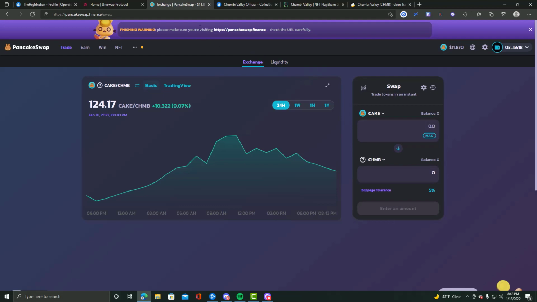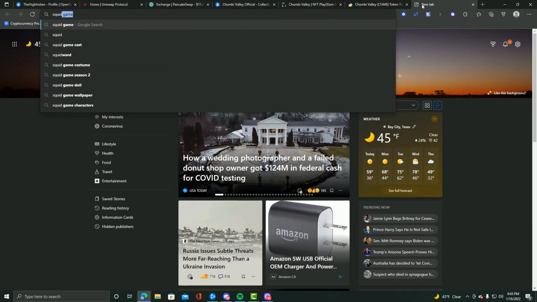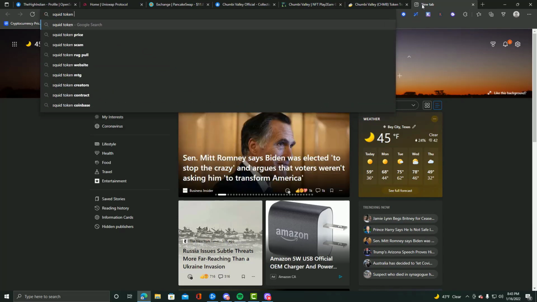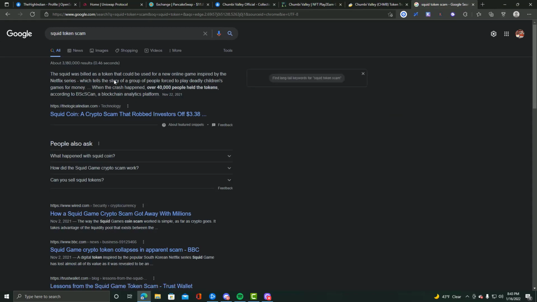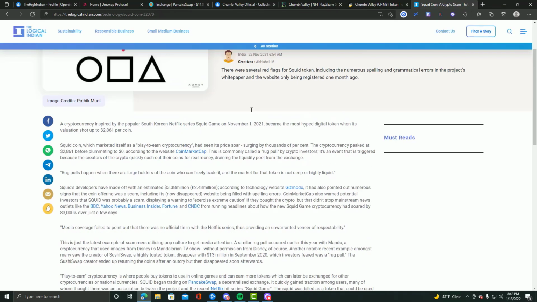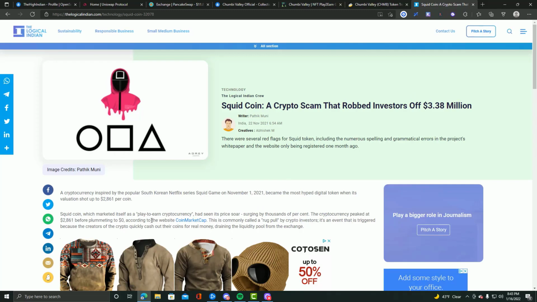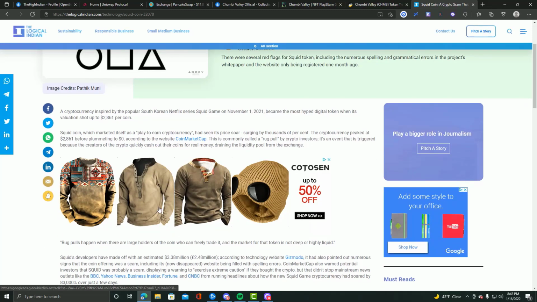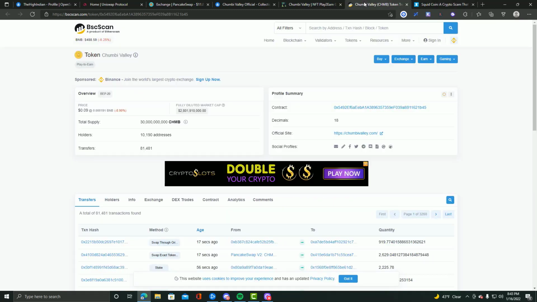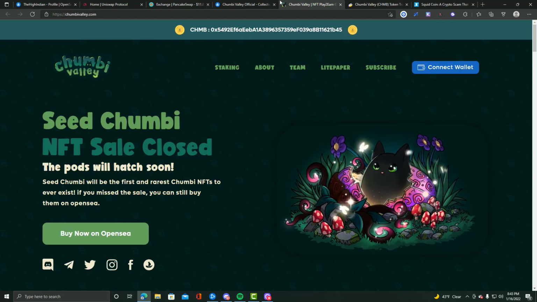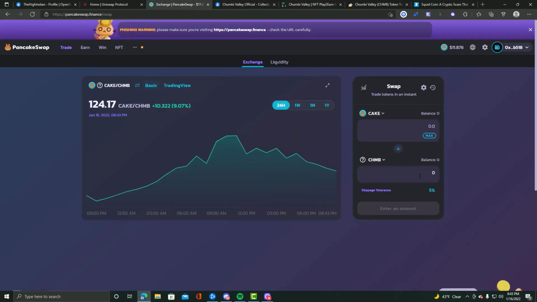I know a lot of people got rug pulled on that Squid Games token. Let's see if we can pull that up. Squid Game token scam. You guys can read some articles on it, but basically someone created a squid coin, and they robbed investors of 3.38 million. The coin took off, and there was no way for people to sell it. That's basically what I understand from it. I didn't look too into it. Y'all can do that. But just be careful when you're messing with these exchanges, because like I said, anyone can put liquidity into most of these projects.